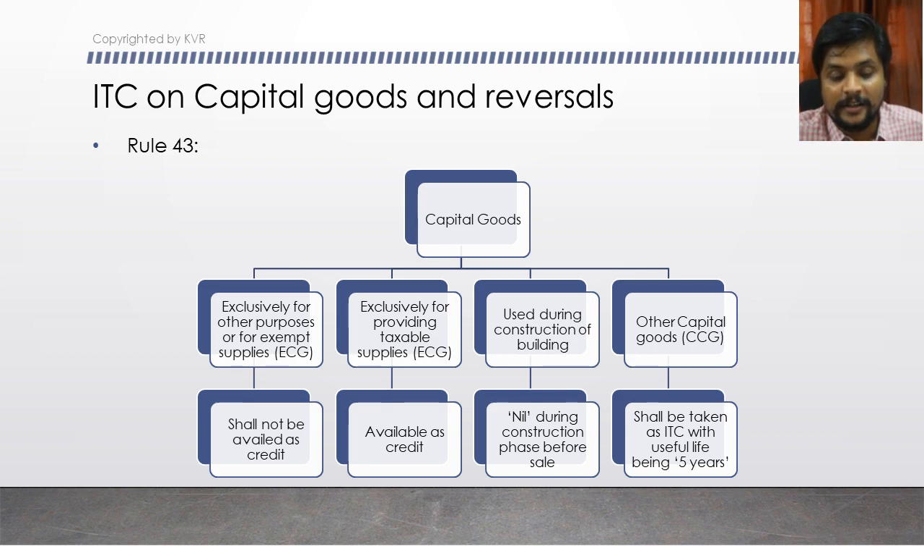Next, ITC used during construction of building shall be taken as nil during the construction phase or before sale. I told you that it is similar to the treatment of inputs, and we also discussed the T4 scenario. Next, other than capital goods, that is the common capital goods, shall be taken as ITC with useful life being 5 years. For the common capital goods, we have to assume that the useful life of those capital goods is 5 years, and based on that we have to compute the ITC, and the treatment also should be given accordingly.